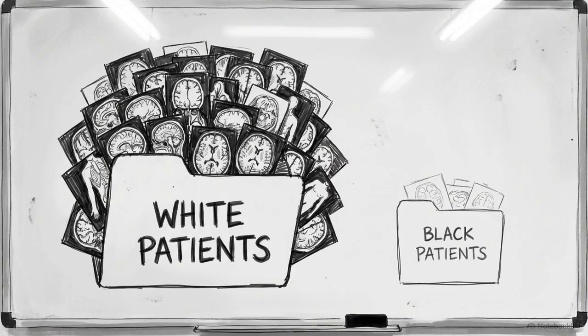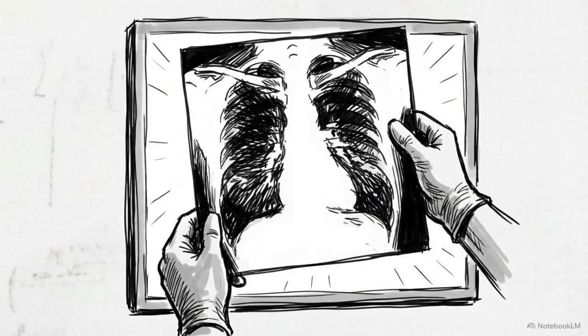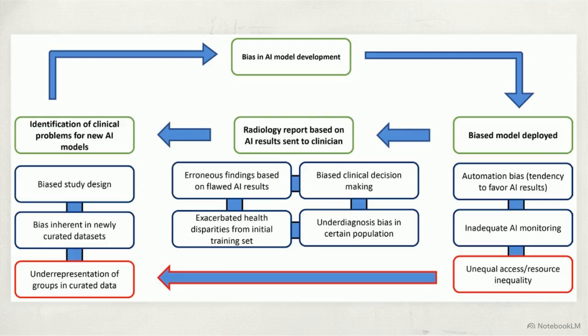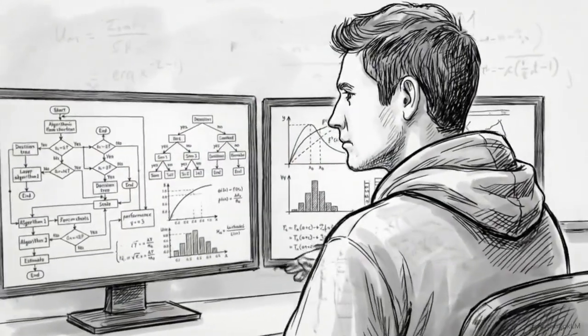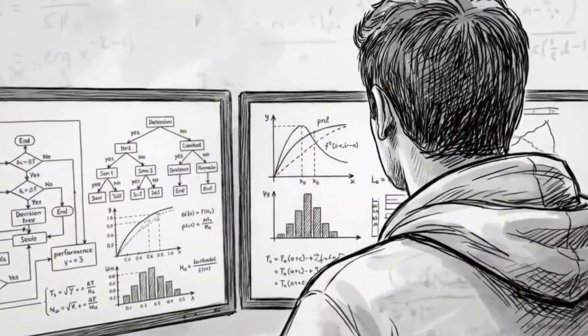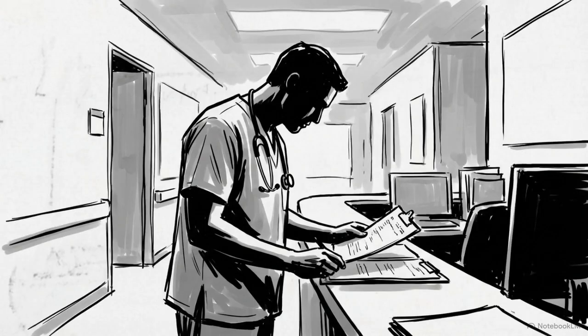An algorithm trained predominantly on images from white patients reliably underperforms on images from Black patients due to variables like increased breast density, quietly exacerbating existing health inequities. Bias functions as a compounding lifecycle pathology, infecting a model across 4 distinct stages of development. Tracing the mutation of bias from raw data curation to final deployment is the only way to audit clinical AI and prevent systemic patient harm.